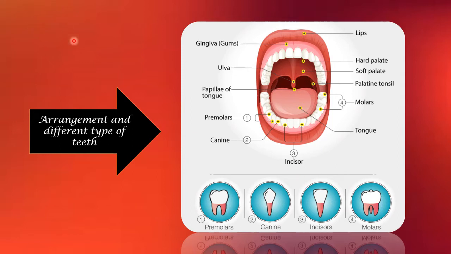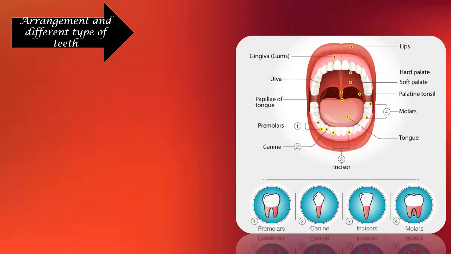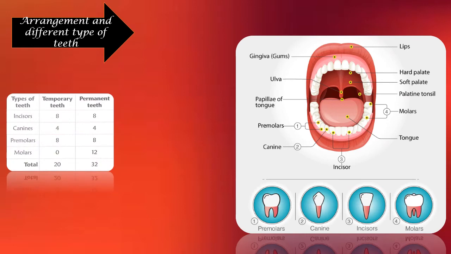Here we will look at the same content along with the numbers and the cavities. The teeth come in two different types, temporary teeth and permanent teeth. Temporary teeth are also called milk teeth, which arise when we are a baby. After a few months the teeth will arise, and those teeth will fall off at one particular stage, at the age of around 6 to 8.